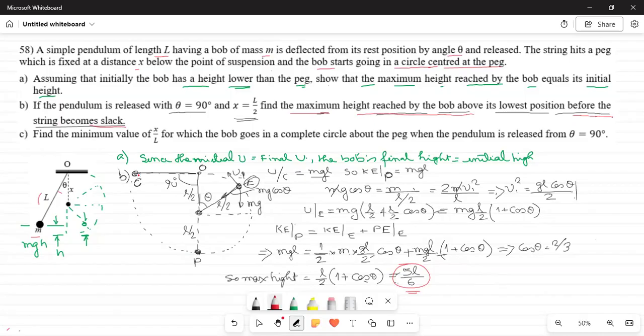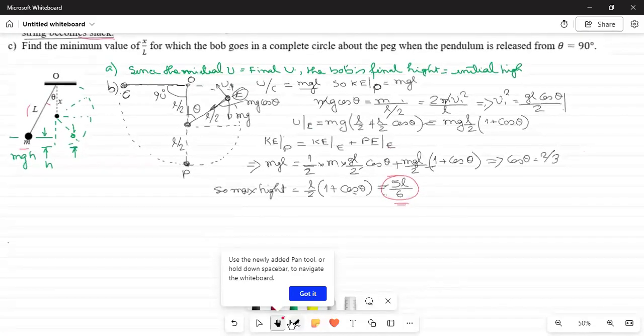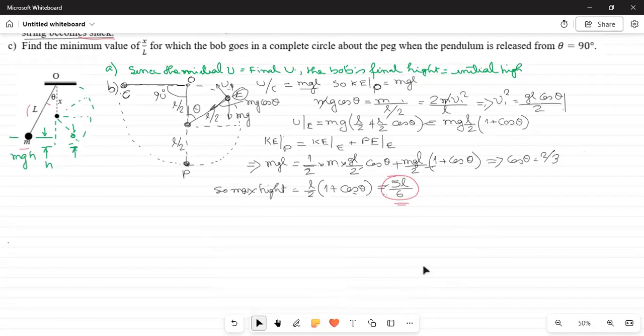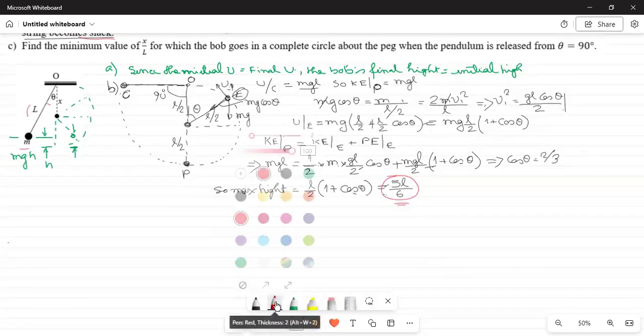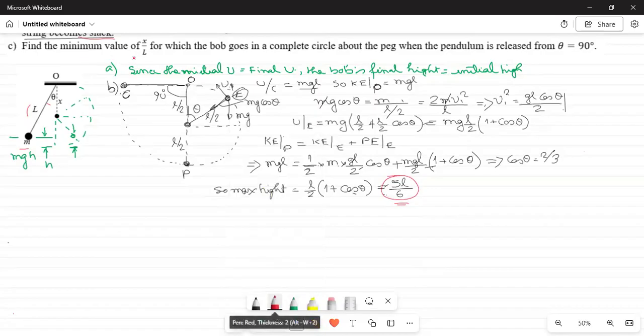For which I will just take this board up and make some space for it. Part 3 of the question says, find the maximum value of x by L. That means how big x can be, how far downwards x can come so that the bob makes a complete circle.